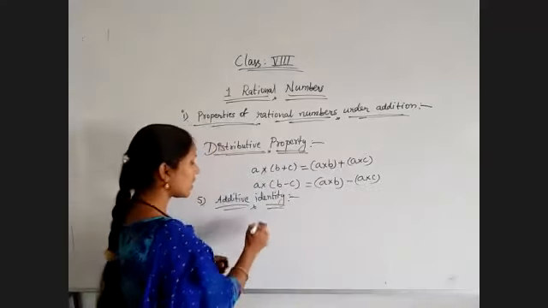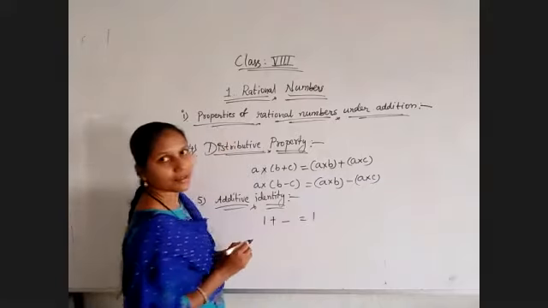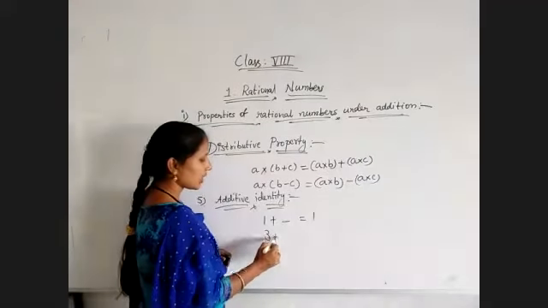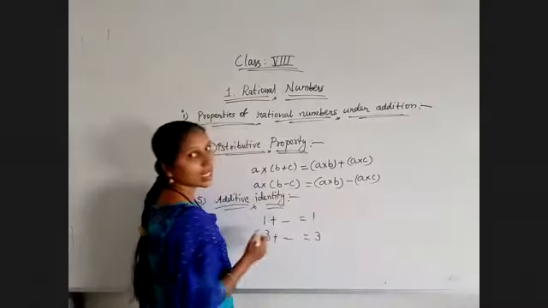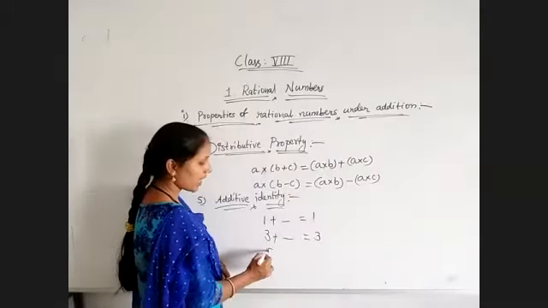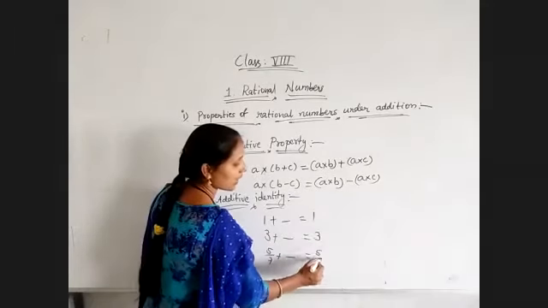So for 1, I am adding some number, I must get 1. For 3 also, by adding which number will I get 3 as the result? So suppose 5 by 7, by adding which number will I get the result as 5 by 7 only?